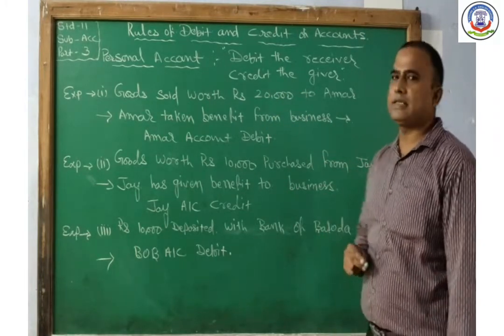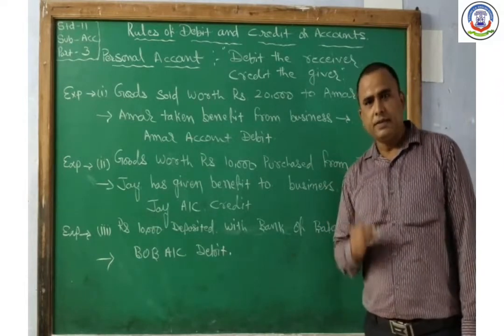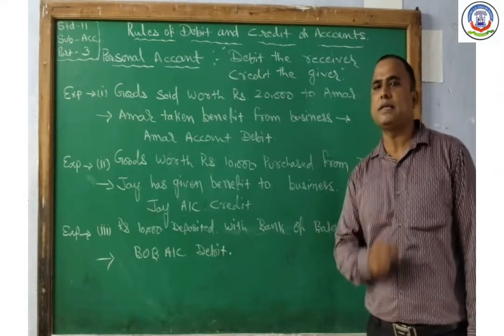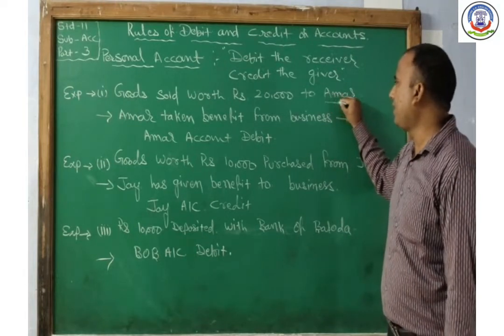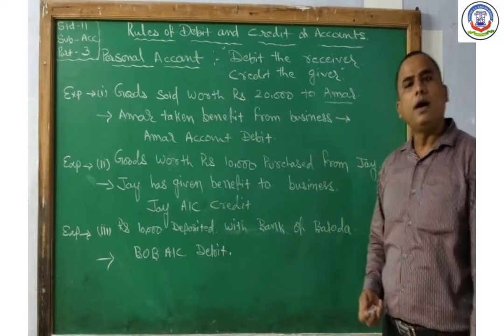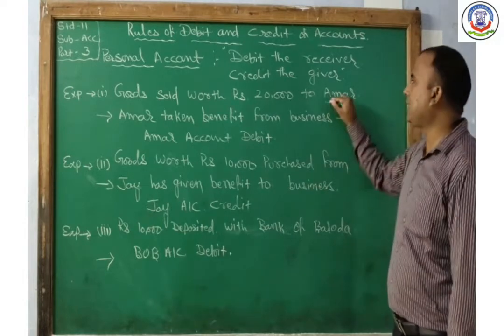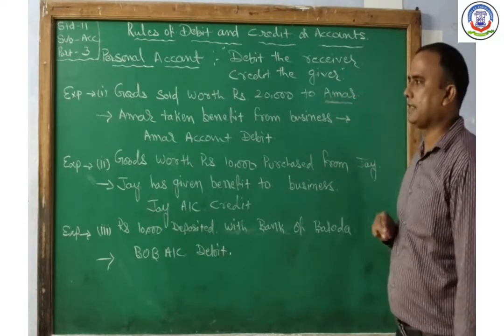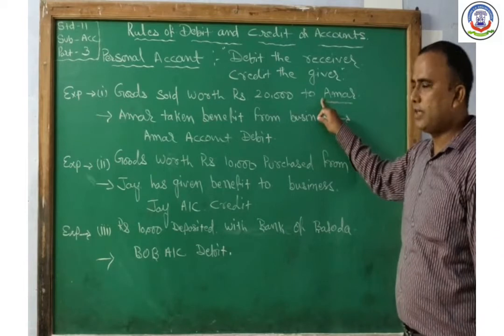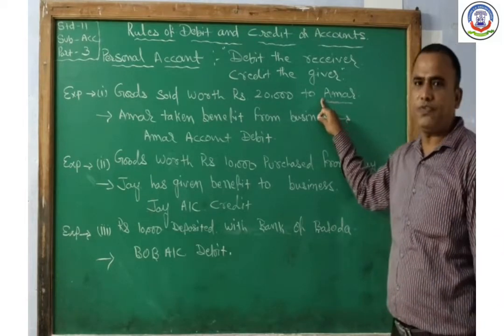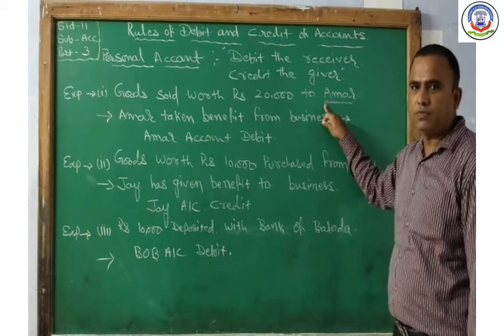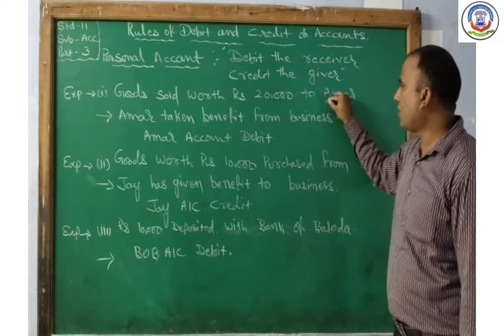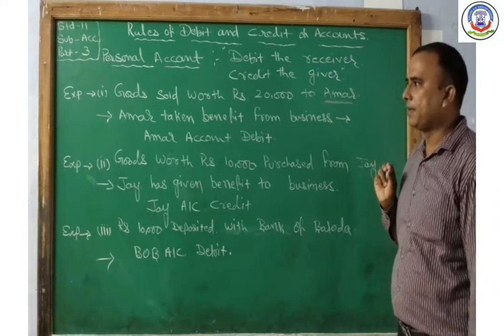After the economic transaction, we have to classify whether the given transaction is a cash transaction or a credit transaction. The name of a person is given, Amar. That's why it is considered a credit transaction. So for this economic transaction, we have to pass two effects in our accounting book. Out of these two effects, one is always associated with Amar.